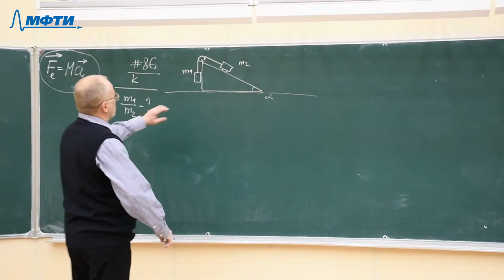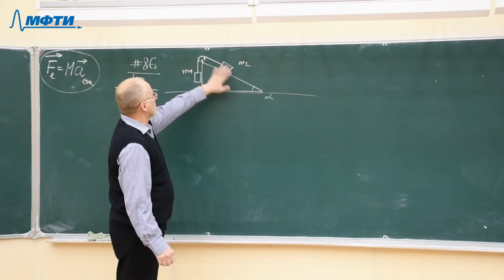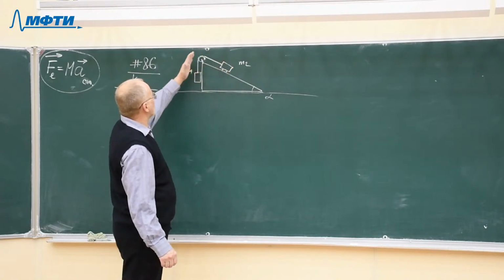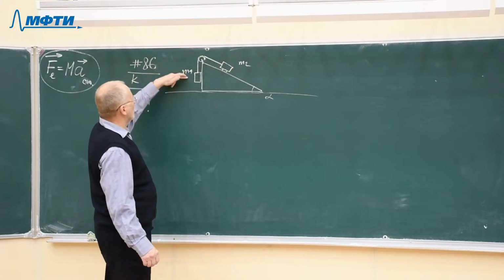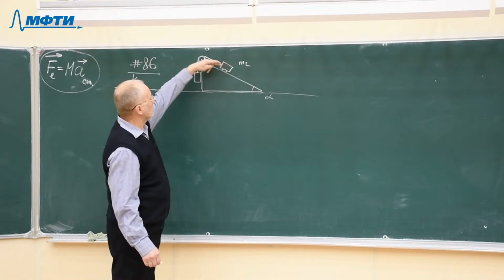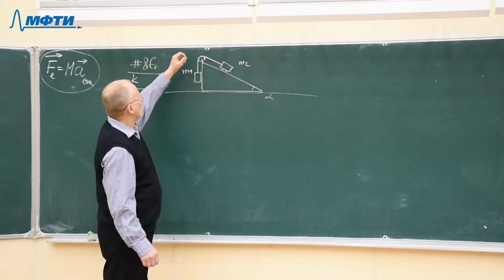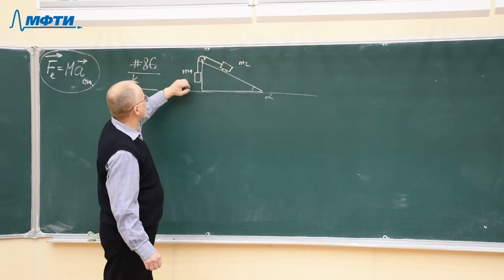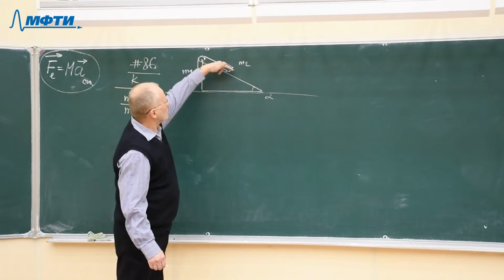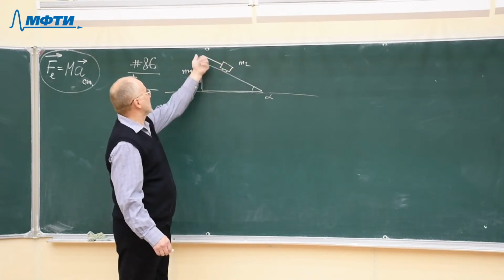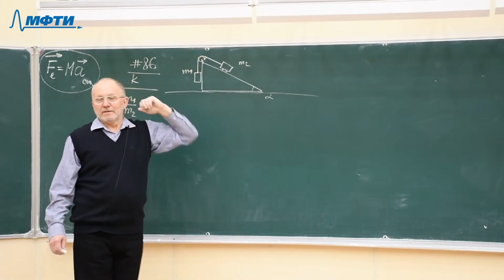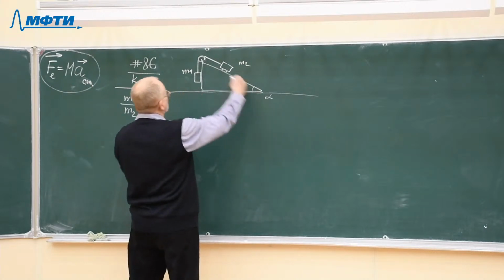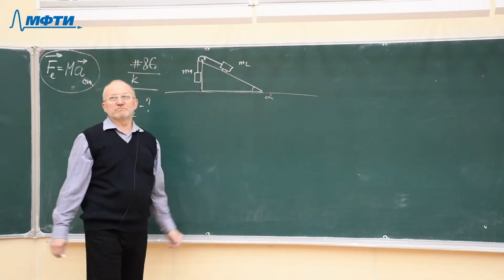So it's clear that if there is no friction, then either the two masses will go to the right, mass m1 will go down and will pull mass m2 upward, or probably mass m2 will go down if the mass m1 is much smaller. Then m2 will go down and will pull the mass m1 up. So the two masses will move either to the right or to the left if there is no friction.